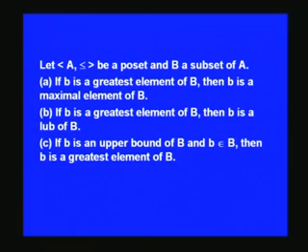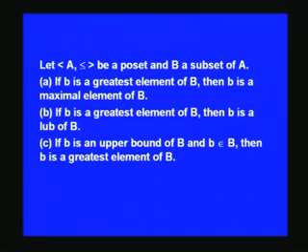These results follow immediately. Let (A, ≤) be a poset and B a subset of A. If b is a greatest element of B, then b is a maximal element of B. Obviously, the greatest element has to be a maximal element, but not conversely. A maximal element need not be the greatest element. We have seen that. Similarly, a least element will be a minimal element.